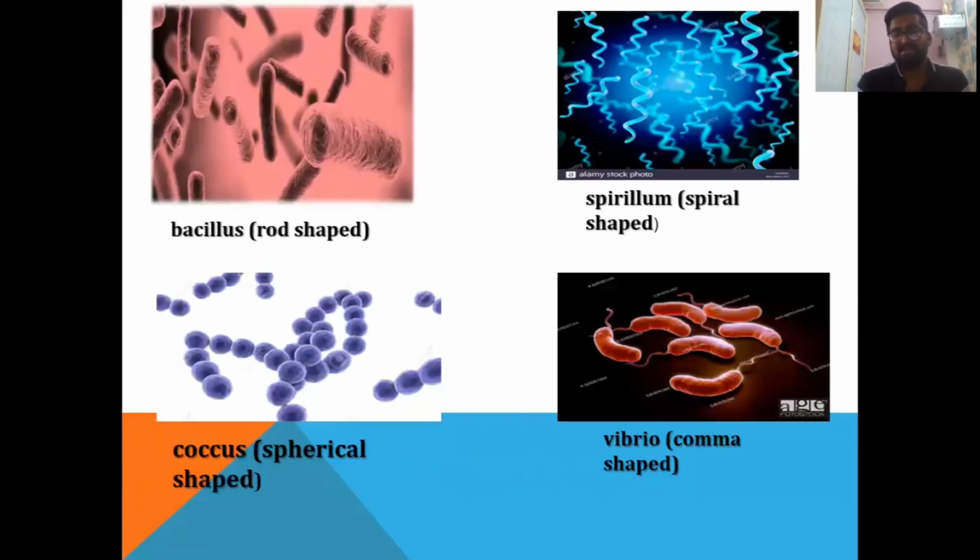Here you can see in the figure, first is bacillus or rod shaped bacteria, second one for spirillum or spiral shaped bacteria, third one for coccus or spherical shaped bacteria, and the fourth one for Vibrio or comma shaped bacteria.